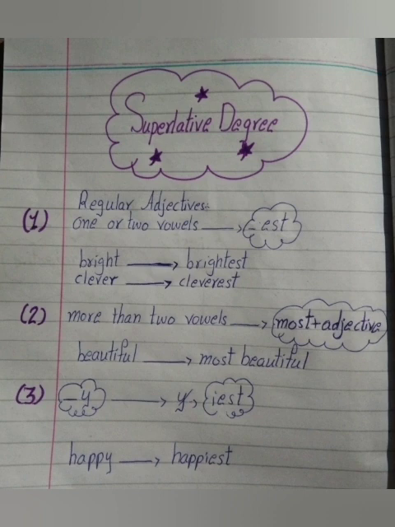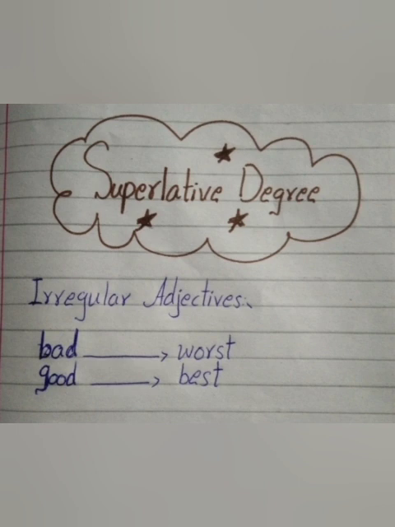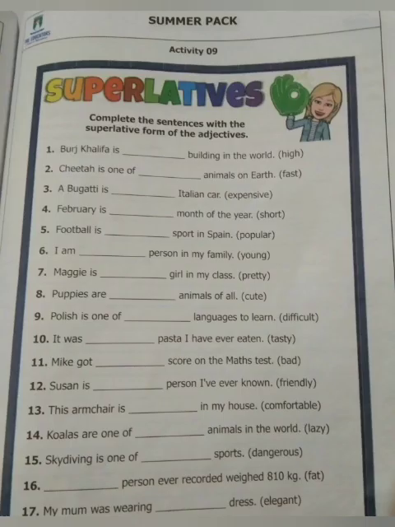Now I will tell you about irregular adjectives of superlative degree. Here superlative degree is totally different from its positive degree. For example, bad is positive degree and superlative degree is worst. Good is positive degree and superlative degree is best. These are irregular adjectives of superlative degree. Clear? I hope you have understood these rules.